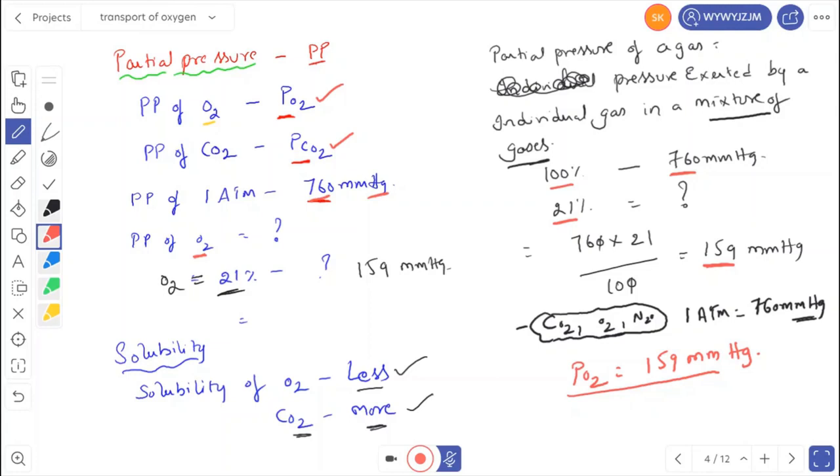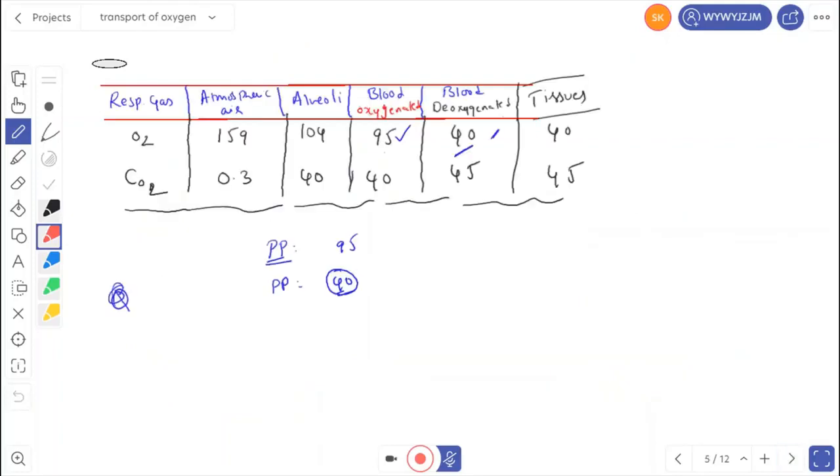The second factor is solubility. Solubility of oxygen is less and solubility of carbon dioxide is more. Remember that carbon dioxide is 20 to 25 times more soluble when compared to oxygen.